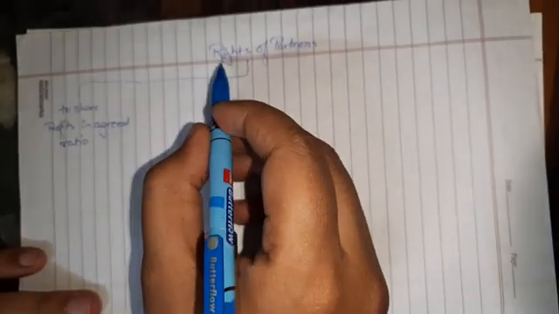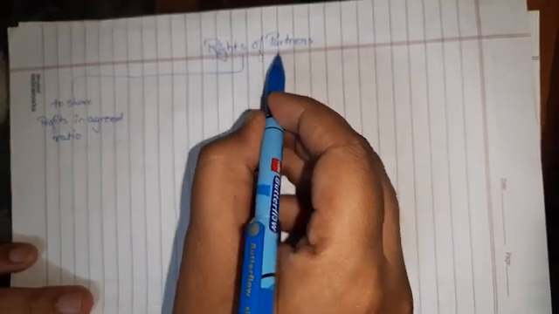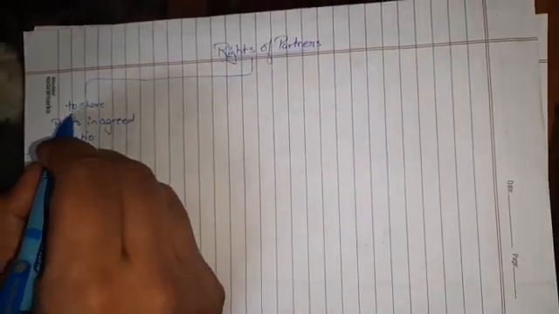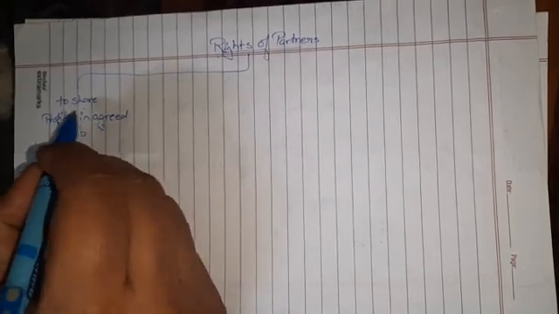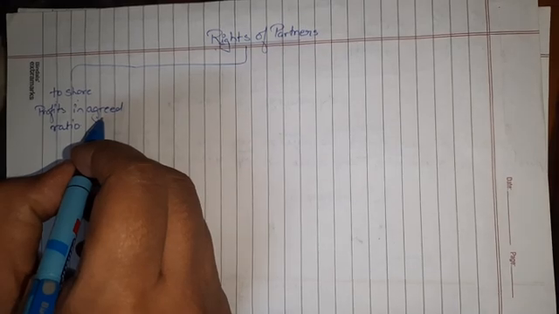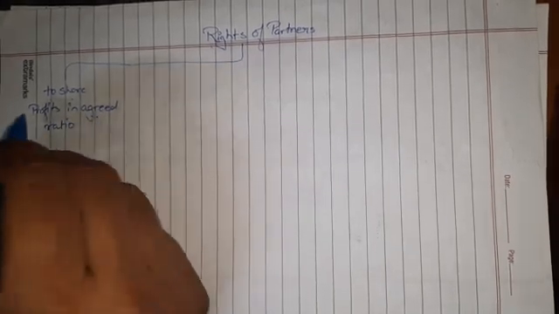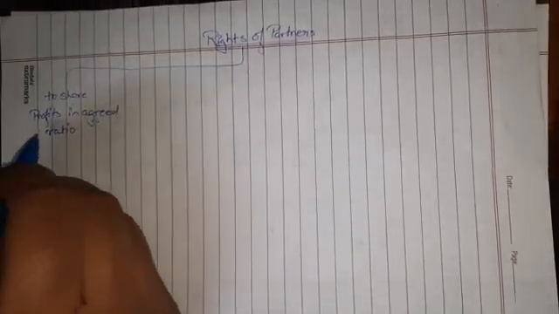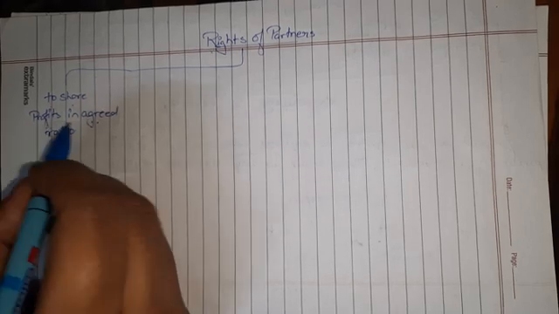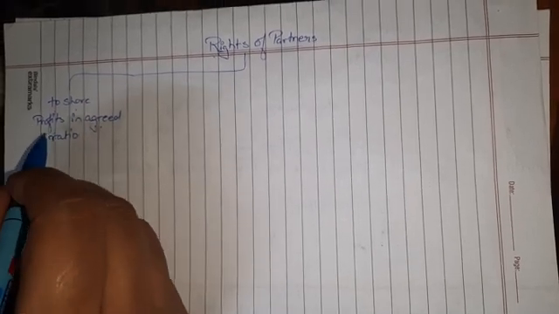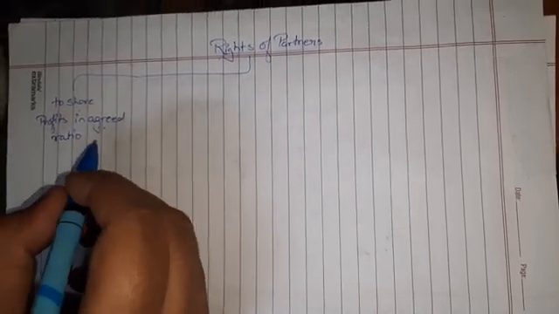The next topic we are going to talk about is the rights of partners. The first right is to share the profit in the agreed ratio. Whatever profit is earned by the partners should be shared in the agreed ratio. If there is no agreement between the two partners or more than two partners, then the profit will be shared in an equal ratio as per the Indian Partnership Act. So this is the right of a partner.